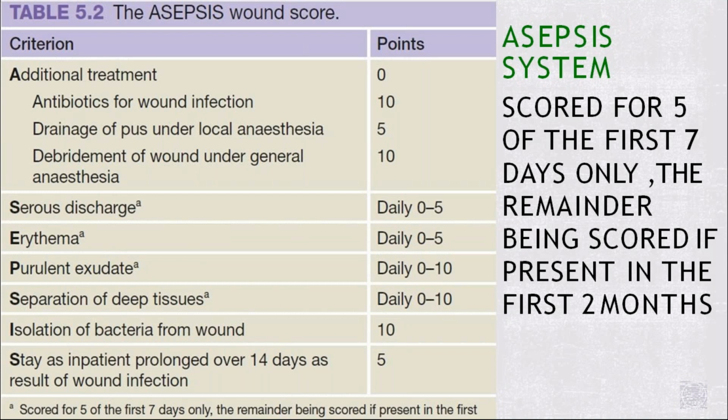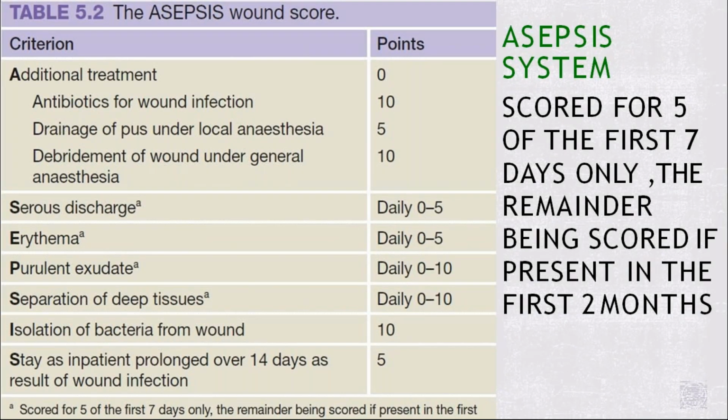Serous discharge daily is scored 0 to 5, erythema 0 to 5, purulent exudate 0 to 10, and separation of deep tissues 0 to 10, whereas there is also isolation of bacteria from the wound. So how will you isolate the bacteria from the wound? Daily we do the aseptic dressing.